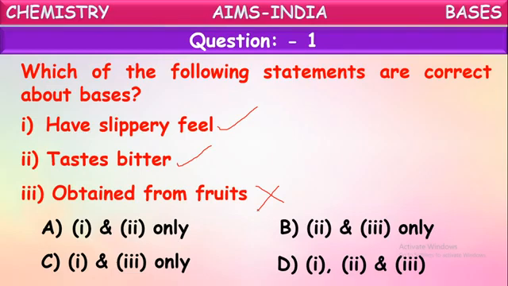First option 1 and 2 only, 2 and 3 only, 1 and 3 only, 1, 2, 3. So here we told already bases are slippery to touch and bases are bitter in taste. They are not obtained from fruits. Now what will be the correct answer? 1 and 2 only. So A is the correct answer.